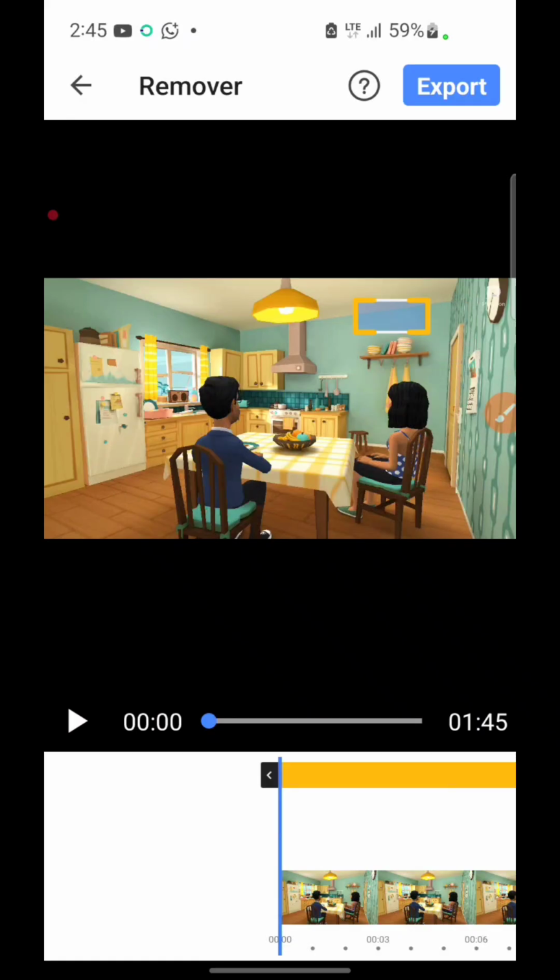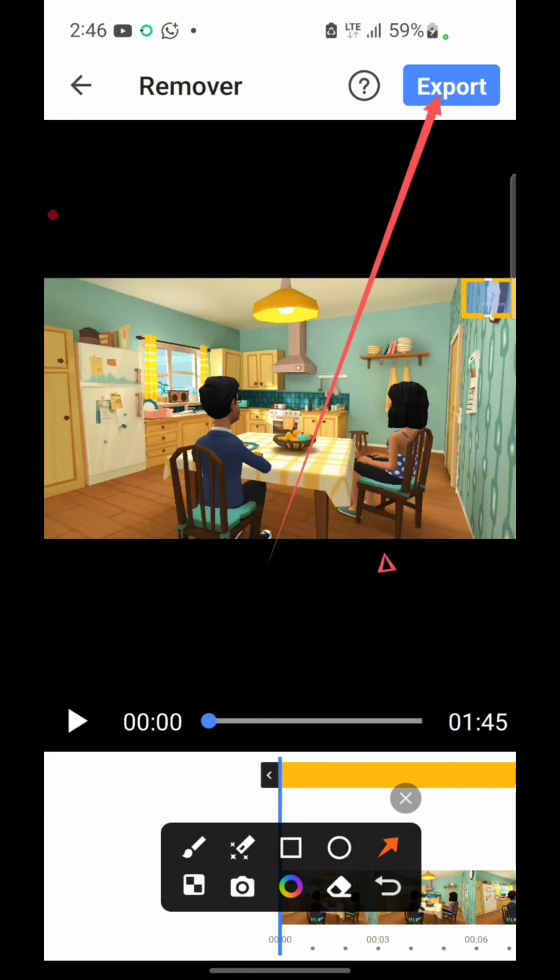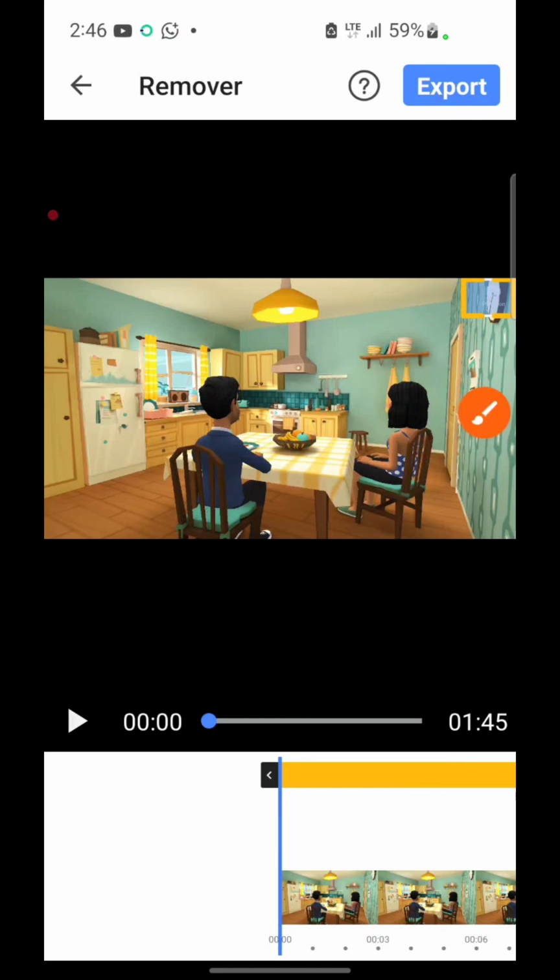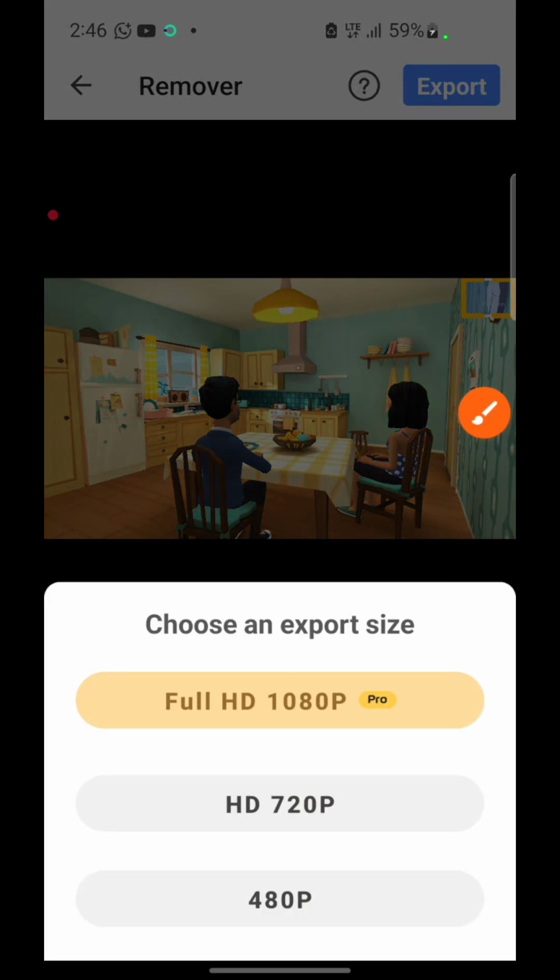Let's assume that, okay, this is how small it is, right? So I will drag the stuff to that point, right? And then maybe let me just reduce that. All right, so let's assume that, okay, that is it right there. So after dragging that, I will click on this exports. You see it has already covered the watermark, right? I will just click on the exports.